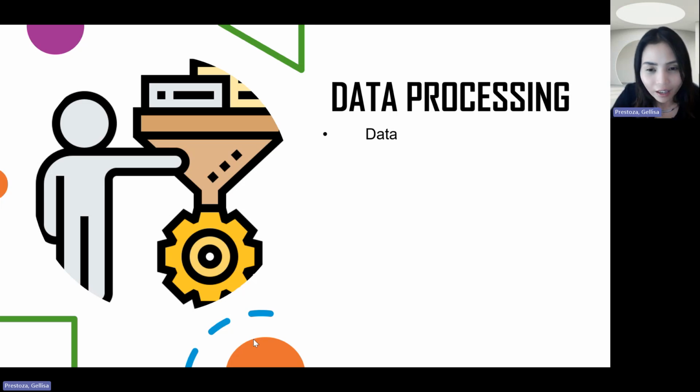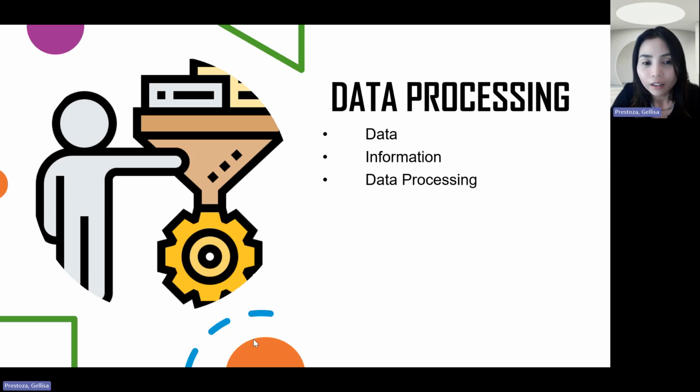When we say data, this is a raw detail, no? Something that was not yet touched. So we just collected the details itself. It's not yet processed. Information, it becomes information when we start to process the data, when we already put a context to a certain data. Data processing, as I have discussed earlier, this is how we convert data into information.